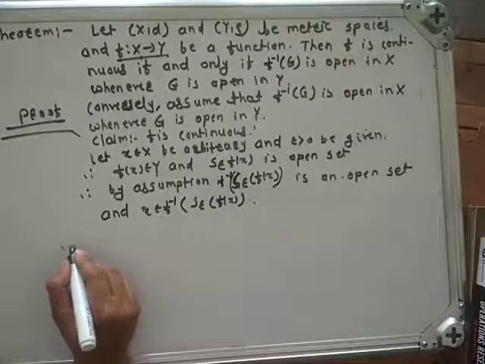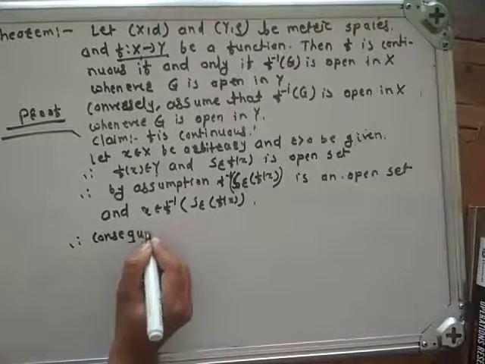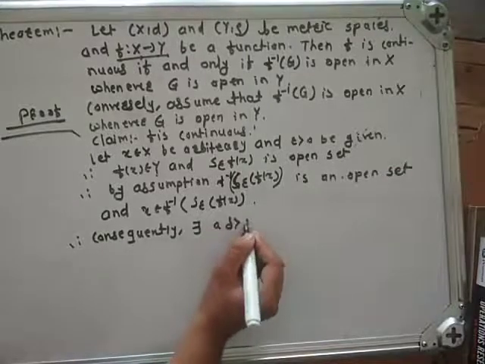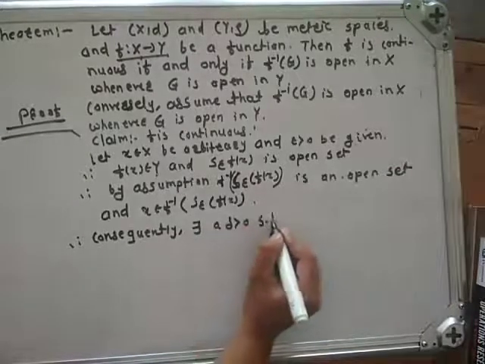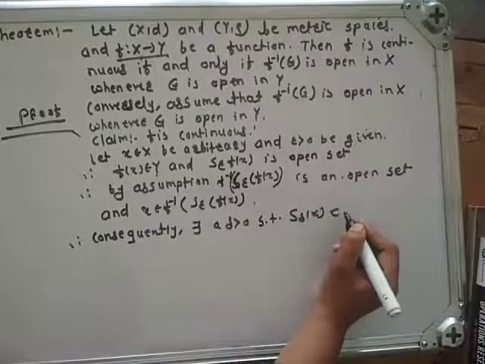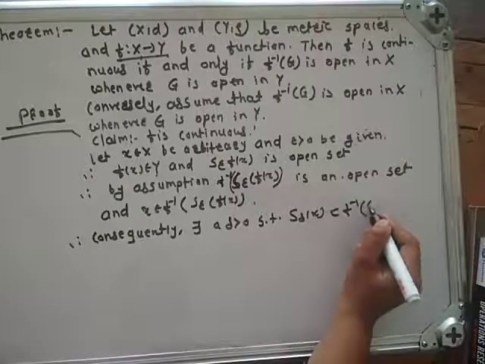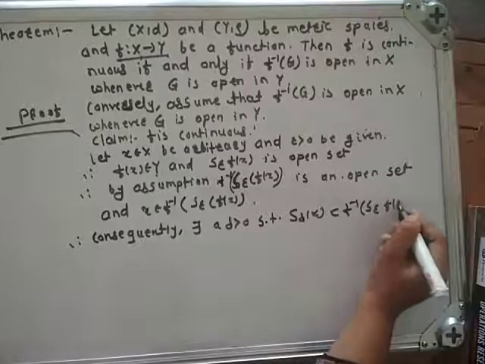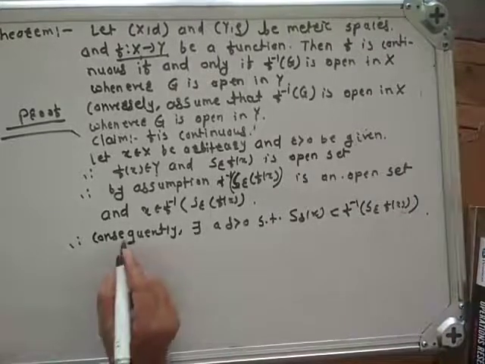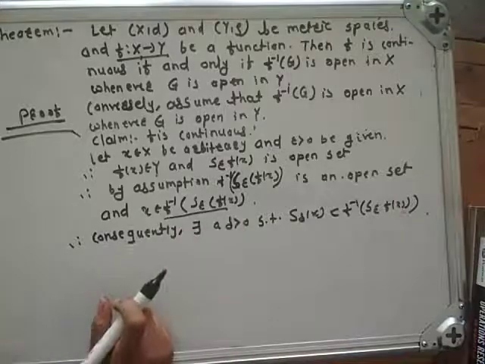Consequently, there exists a delta greater than 0 such that S delta of x is a subset of f inverse of S epsilon of f of x, because f inverse of S epsilon of f of x is open.